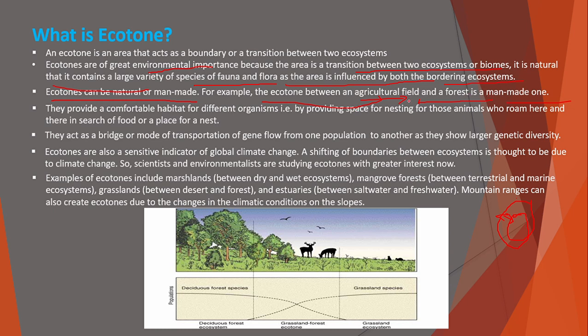So for that reason an ecotone is required between the agriculture field and the forest.